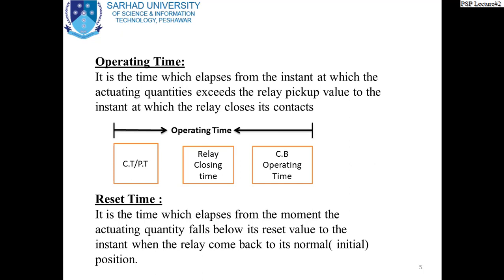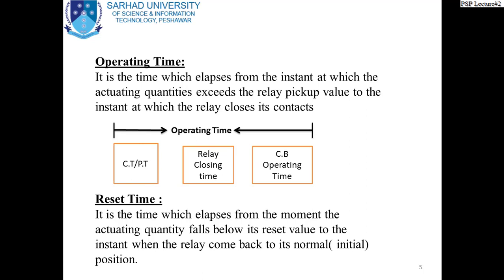Now gentlemen, if you see this particular block, we have three operations: CT/PT operation, relay closing time, and CB operating time. It seems to be a very large time, but actually the modern protection system is so fast that even the operating time comes out to be only a fraction of a second. Only a fraction of a second, I tell you. We will discuss this later on when we go to the detail of these.